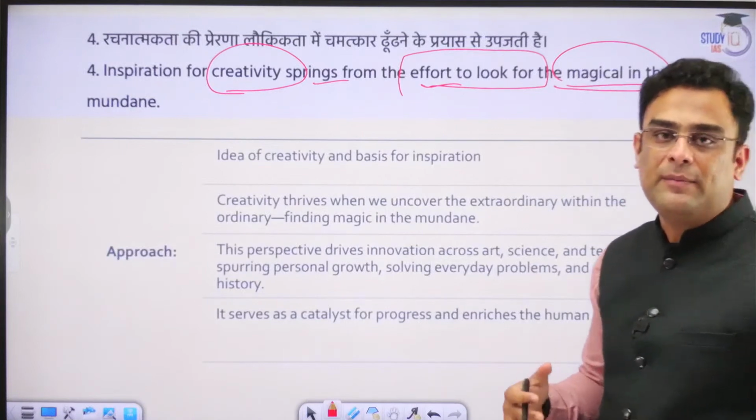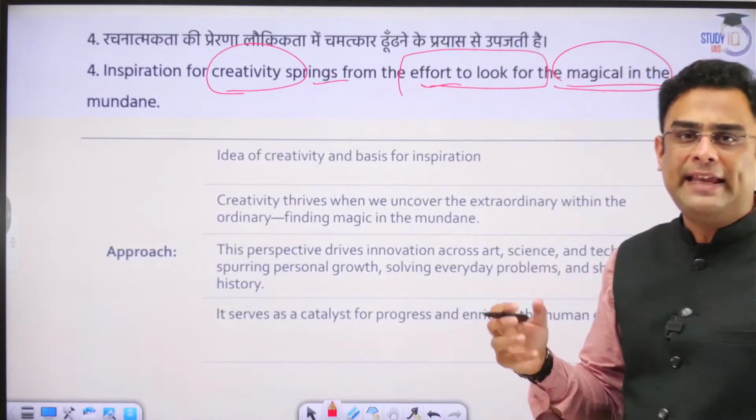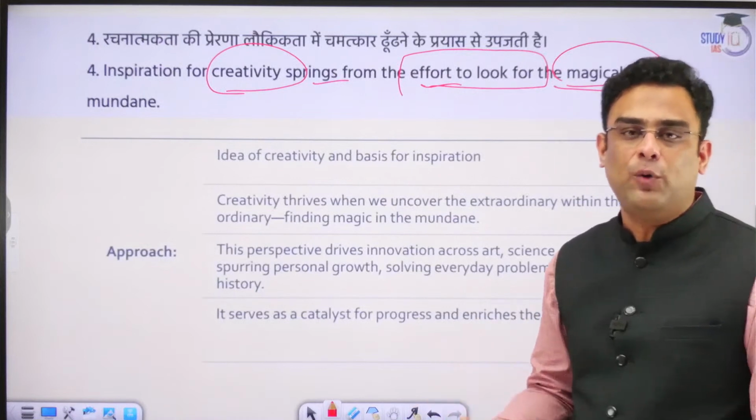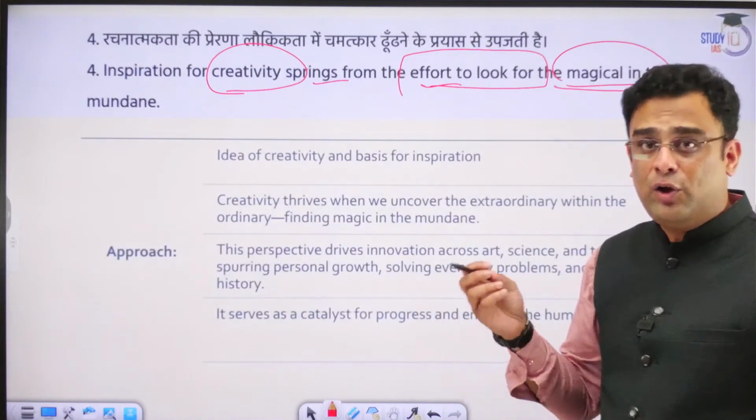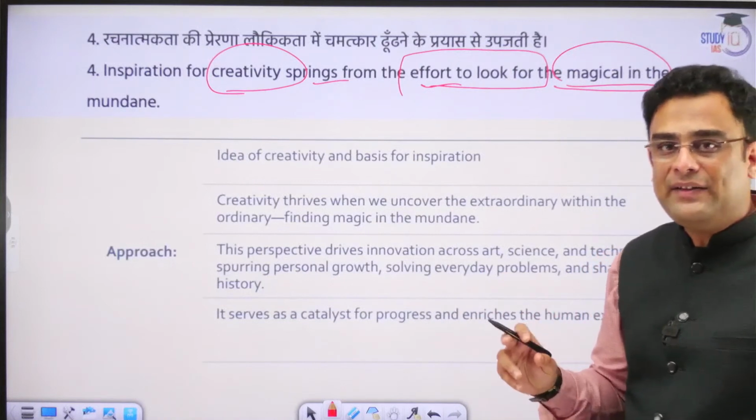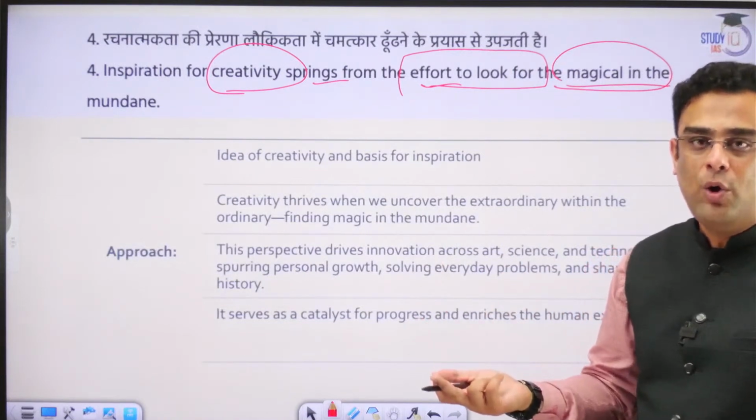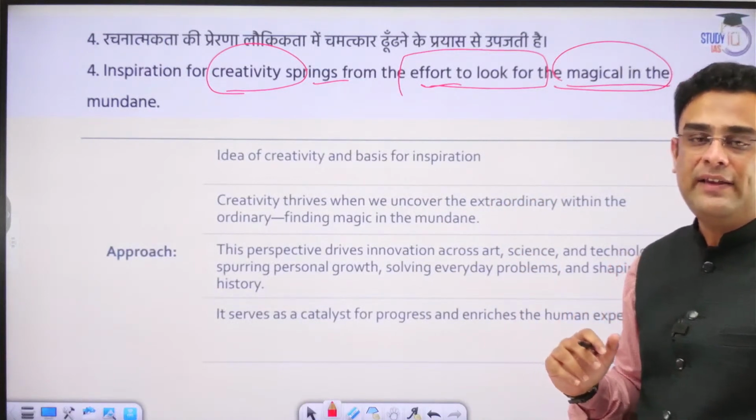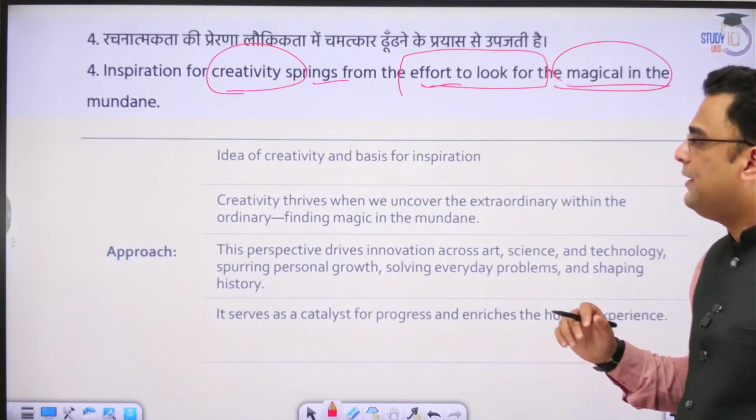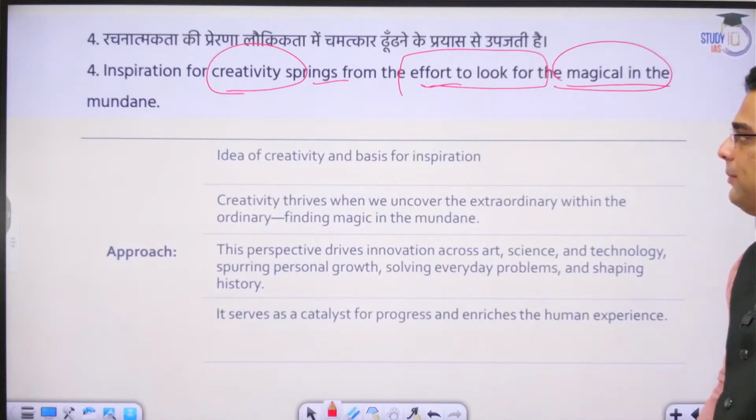As in, there is something routine and yet it has something very special about it. When you are able to see that something which is routine and yet special, that is where you derive the inspiration of doing something creative. That is what the topic essentially is trying to tell us. Let us try to see how we can approach this topic.